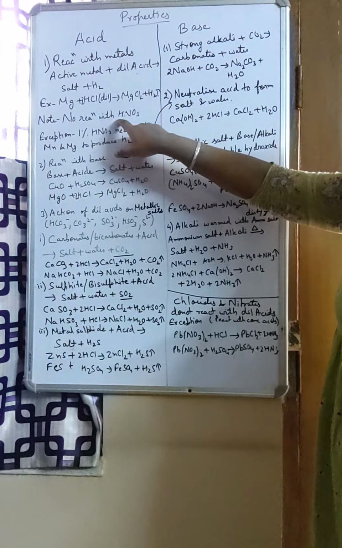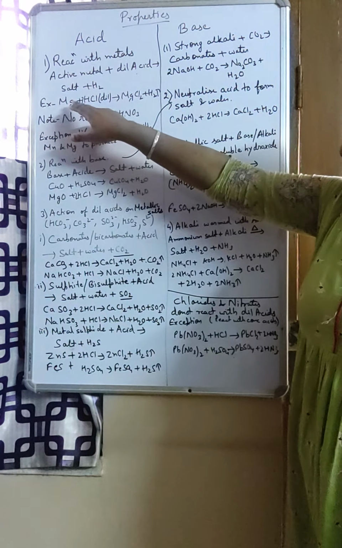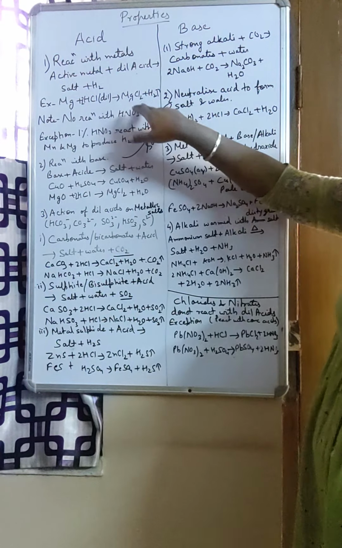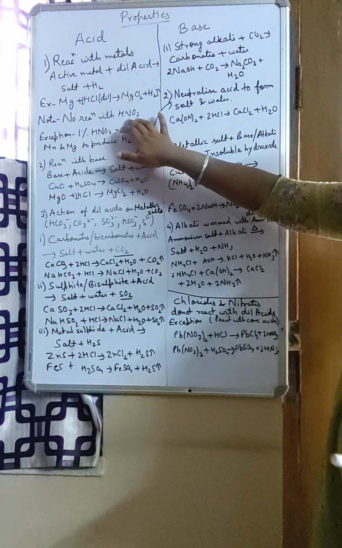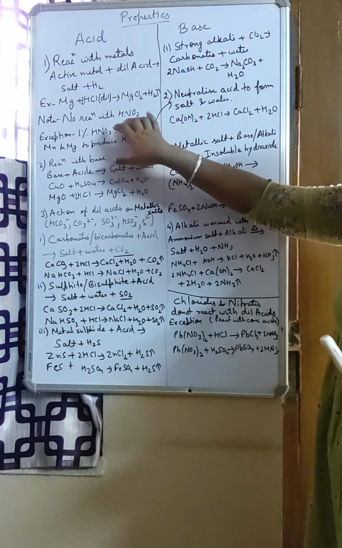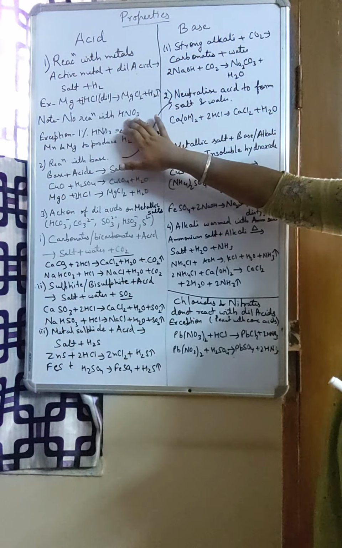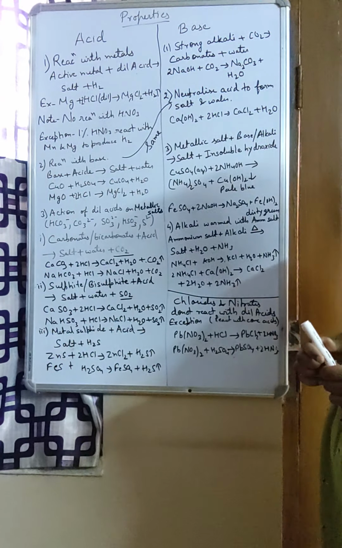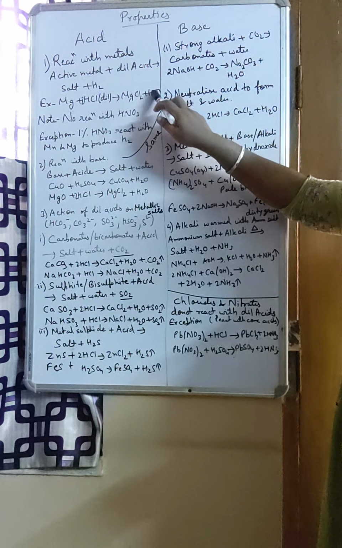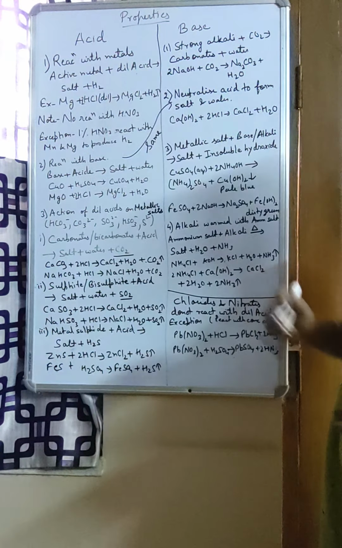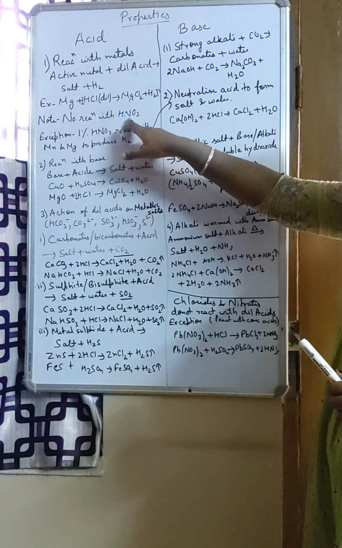HNO3 is an exception. Dilute HNO3 will not react with metal to give salt and hydrogen. Why? What is the reason? Nitric acid is a strong oxidizing agent. Even a very dilute nitric acid is a strong oxidizing agent. So the hydrogen gas which is produced in this particular reaction will get oxidized to water, H2O. Okay. So we don't get hydrogen from nitric acid since it is a strong oxidizing agent.